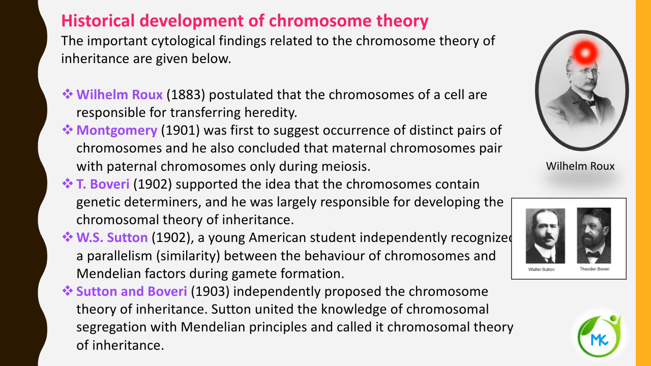Wilhelm Roux postulated that the chromosomes of a cell are responsible for transferring heredity. And Montgomery was first to suggest the occurrence of distinct pairs of chromosomes, that is, in an organism there are distinct pairs of chromosomes. So he concluded that maternal chromosomes pair with paternal chromosomes only during meiosis. Maternal chromosomes are nothing but the chromosomes from the mother, and paternal chromosomes are the chromosomes from the father. They are going to pair only during meiosis.